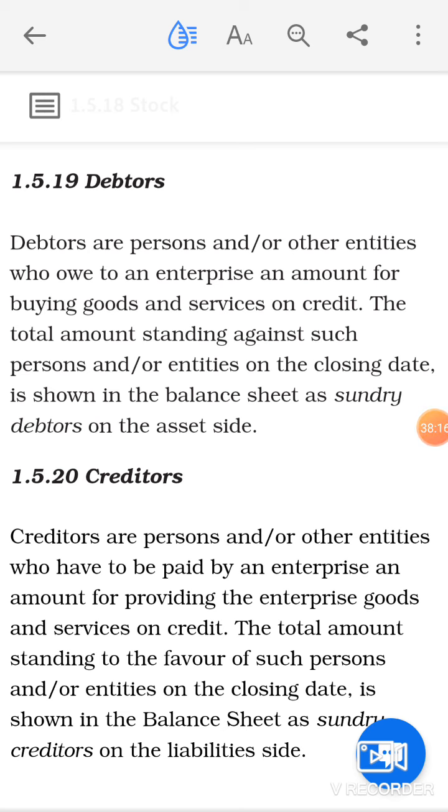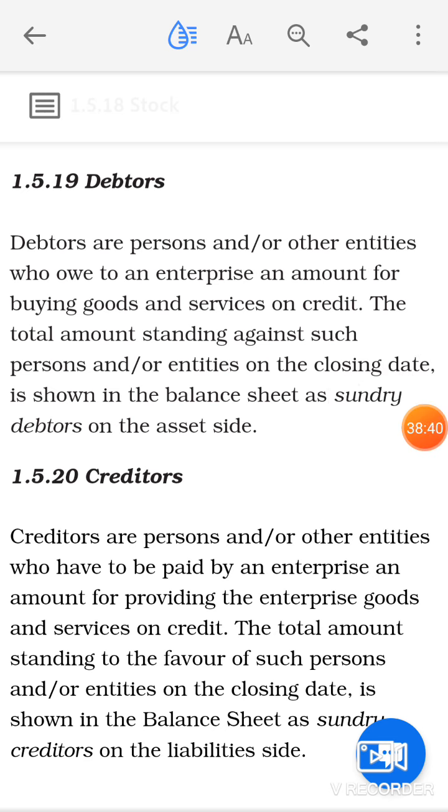The next is your debtors. Debtors are persons and or other entities who owe to an enterprise an amount for buying goods and services on credit. The total amount standing against such persons and or entities on the closing date is shown in the balance sheet as sundry debtors on the asset side.